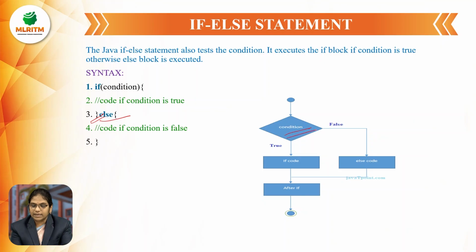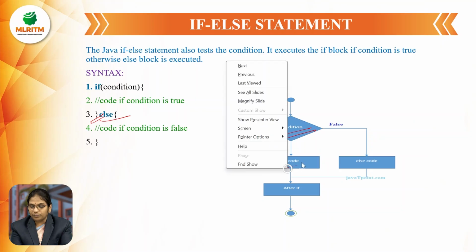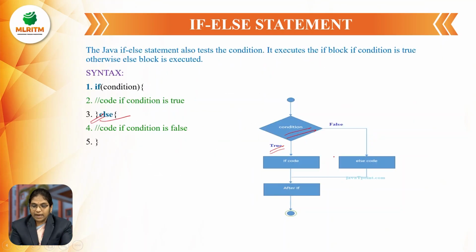If the condition is true, it enters into the if code block and executes the statement. If the condition is false, it goes to the else block and executes the code present inside the else block and comes out of the loop. Means either any one of the statements is going to be executed in our if else. Whereas in if, if it is true, it executes the code present inside the if block. If it is false, there will be no output, means simply coming out of the loop.